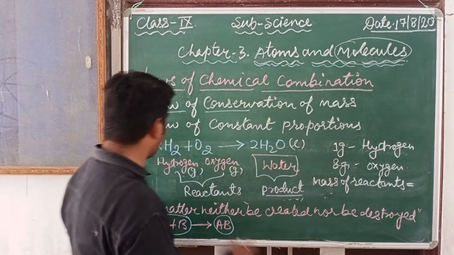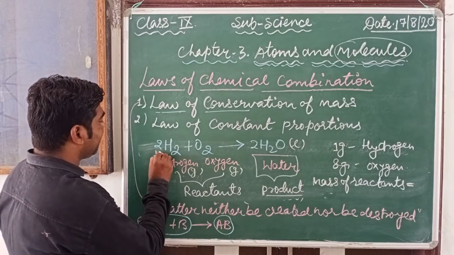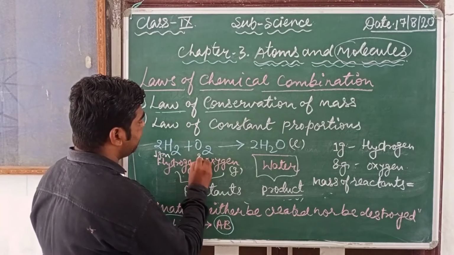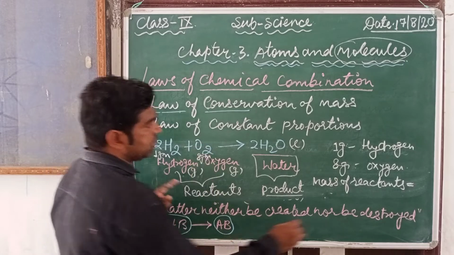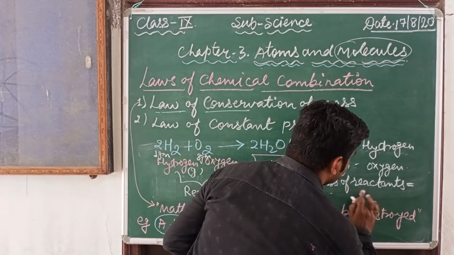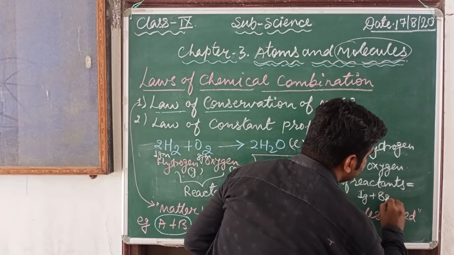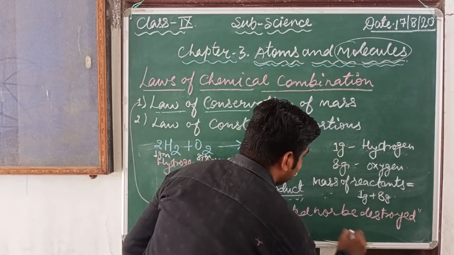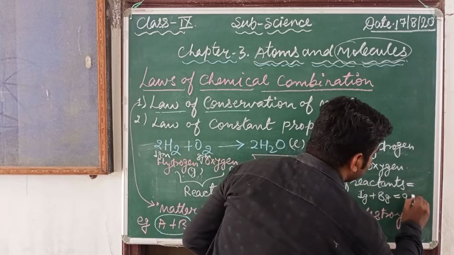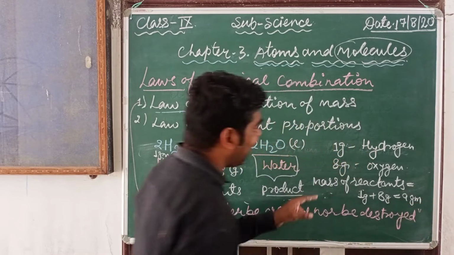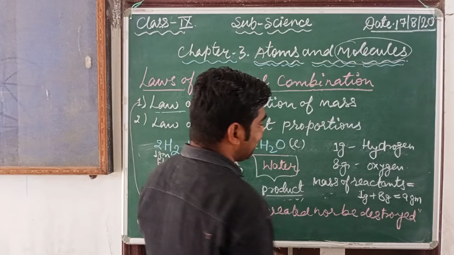The mass of hydrogen is 1 gram and oxygen is 8 gram, so 1 gram plus 8 gram is equal to 9 gram.